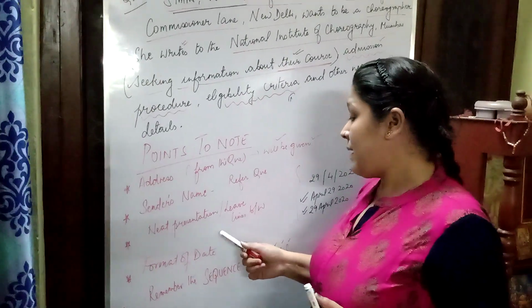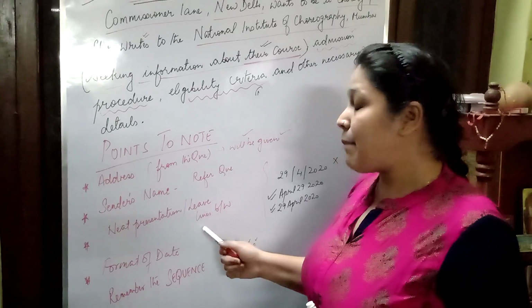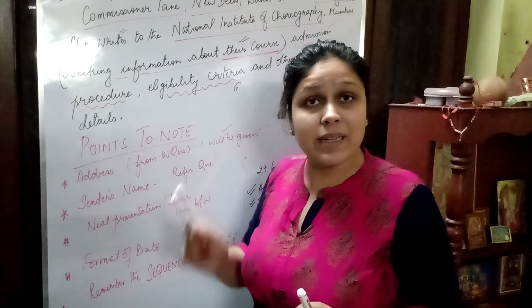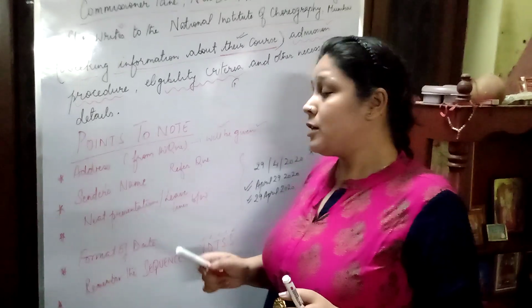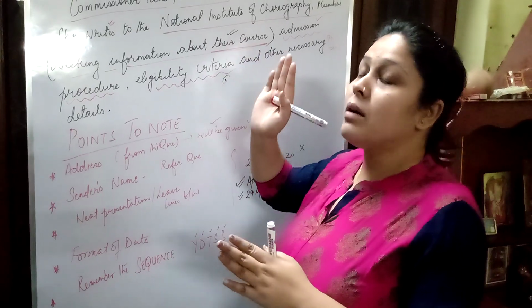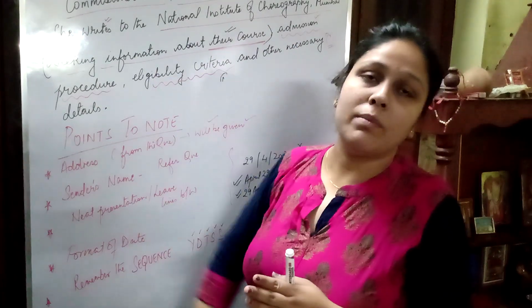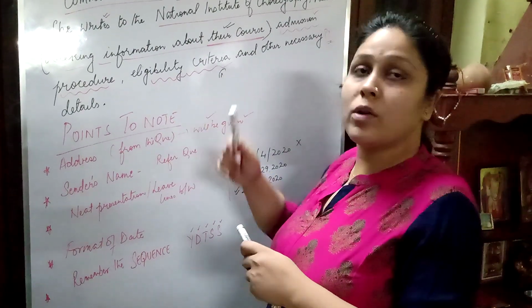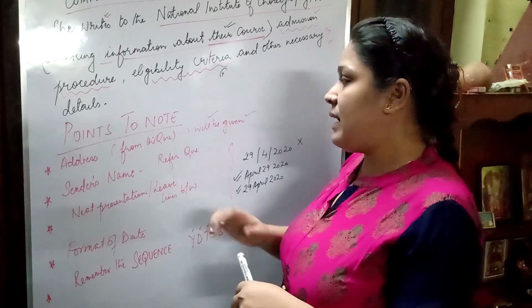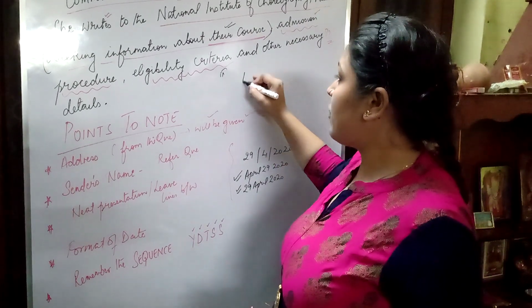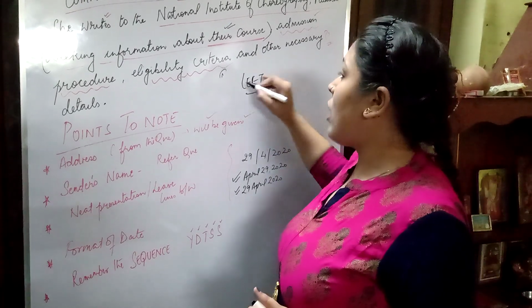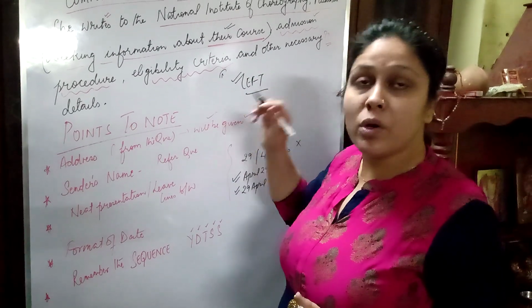Then you have to leave ample space in between. Remember that you leave space between the sender's address, the date and the receiver's address. So everything has to be very clear and aligned on the left hand side of the margin. We are not following left and right, or simply the right hand side pattern. We are following the left alignment. Please make sure that you write it down. Everything has to be on the left hand side.